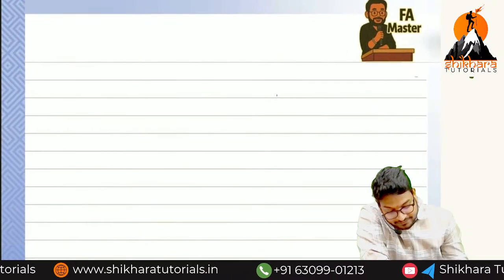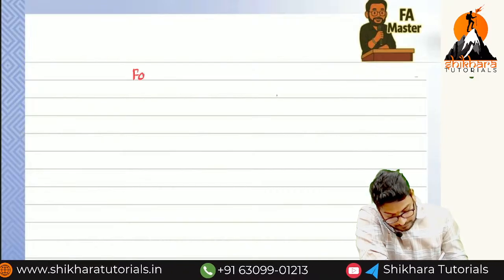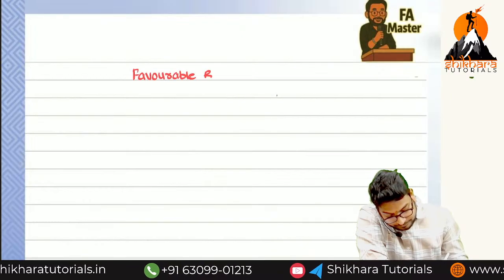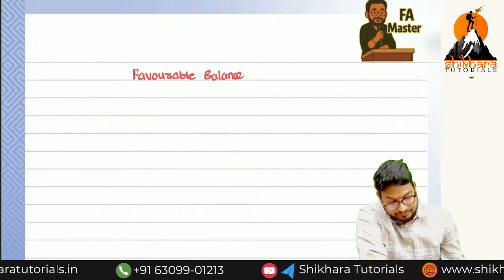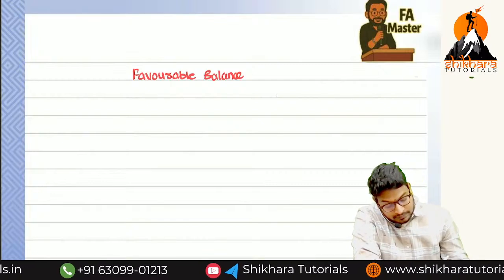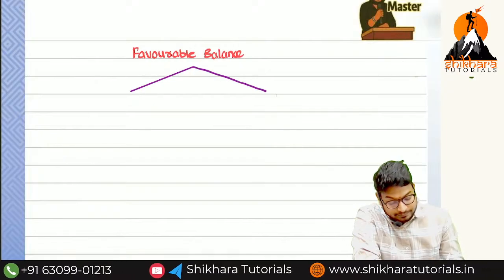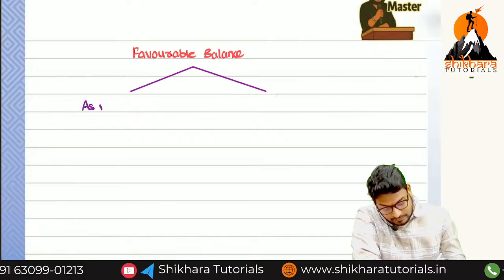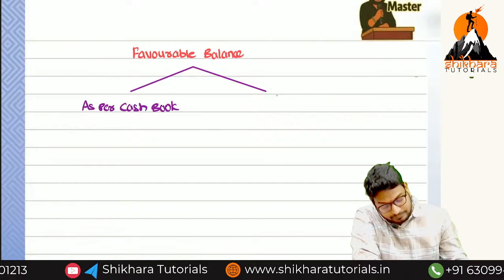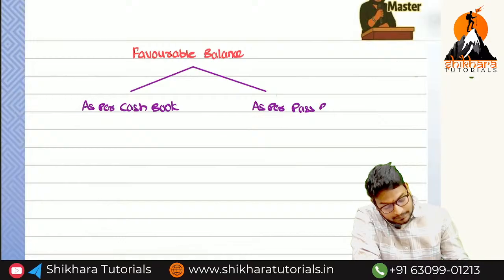Next, keep the heading Favorable Balance, and divide it into two parts: as per the cash book and as per the passbook.